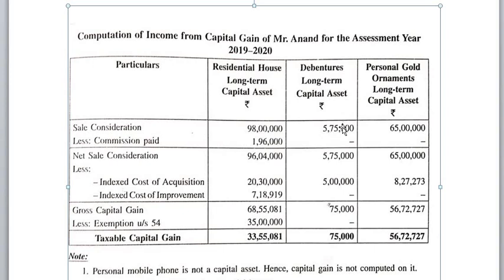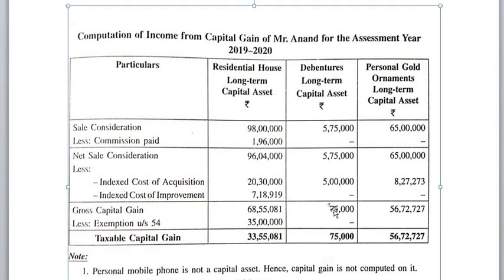Here sale consideration 5,75,000, no commission. So net sale consideration 5,75,000. Indexed cost of acquisition will not be applicable. Instead of that, you have to apply cost of acquisition directly. That is 5 lakh. No formula, no calculation. Remember, for debenture, index will not be applicable. Improvement cost is not there. So capital gain amount 5 lakh 75,000. Please note down here.